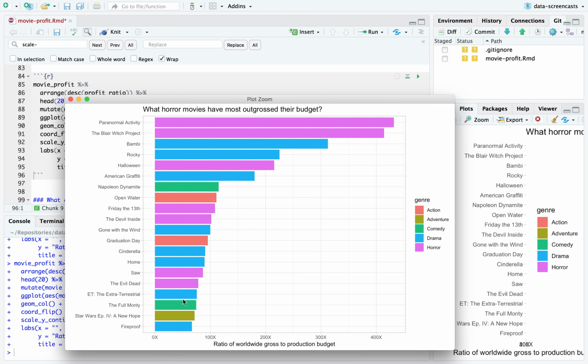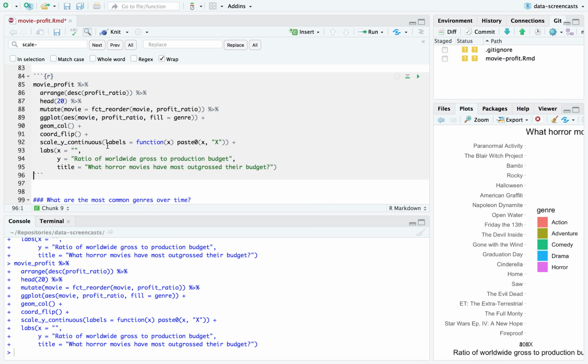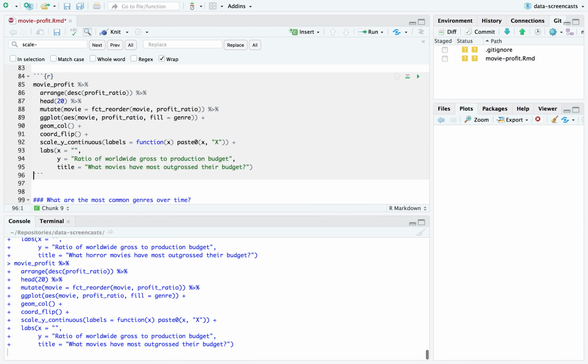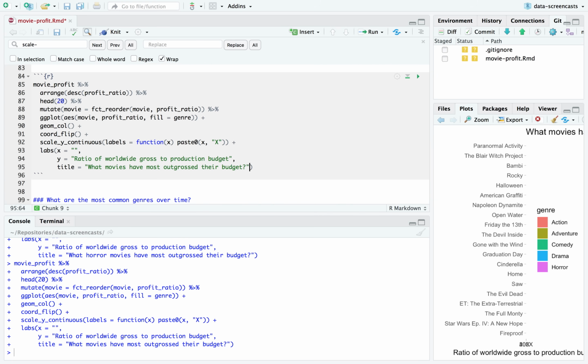We could look at this only in a recent period of history. We saw a bit of a change in 2013. I'm gonna just keep it as it is. We could say what movies have most outgrossed their budget. This is a pretty solid graph.